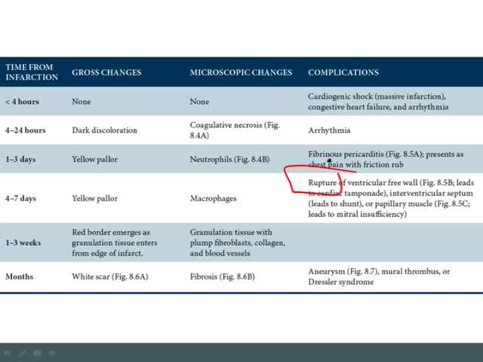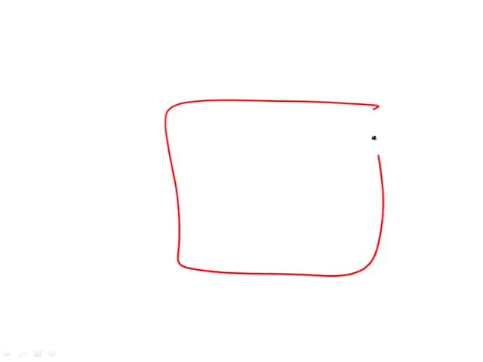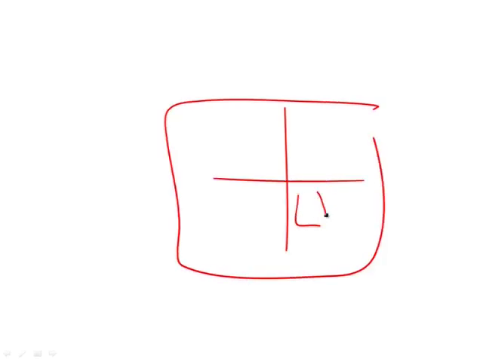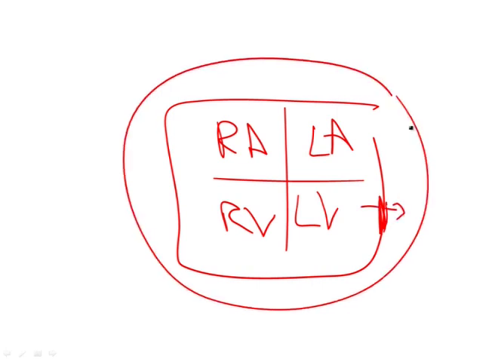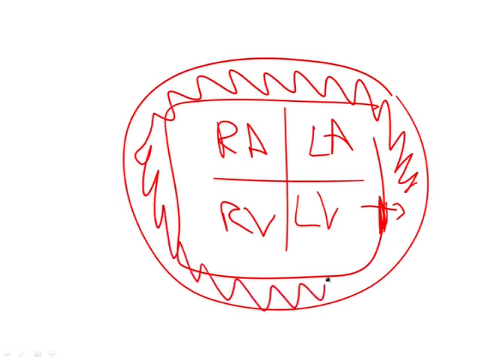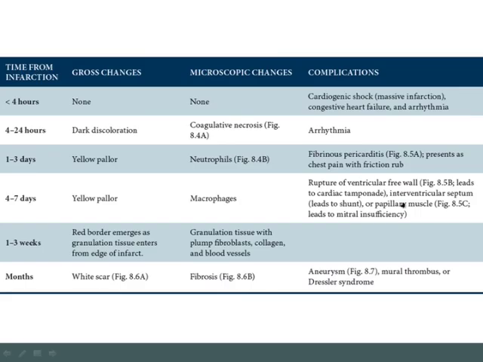Rupture. That's the single word you want to remember. For example, if you had infarction of the ventricular free wall, that could rupture, resulting in cardiac tamponade. Again, the idea here is that if this is the heart, and you've got the left ventricle here, let's put the left atrium, the right atrium, and the right ventricle. If you have infarction here of this ventricular free wall, and this ruptures, of course, the heart is surrounded by this pericardium. Blood would go into the pericardium and would begin to compress the heart, and that would result in something called cardiac tamponade. So that's one of the complications of rupture.